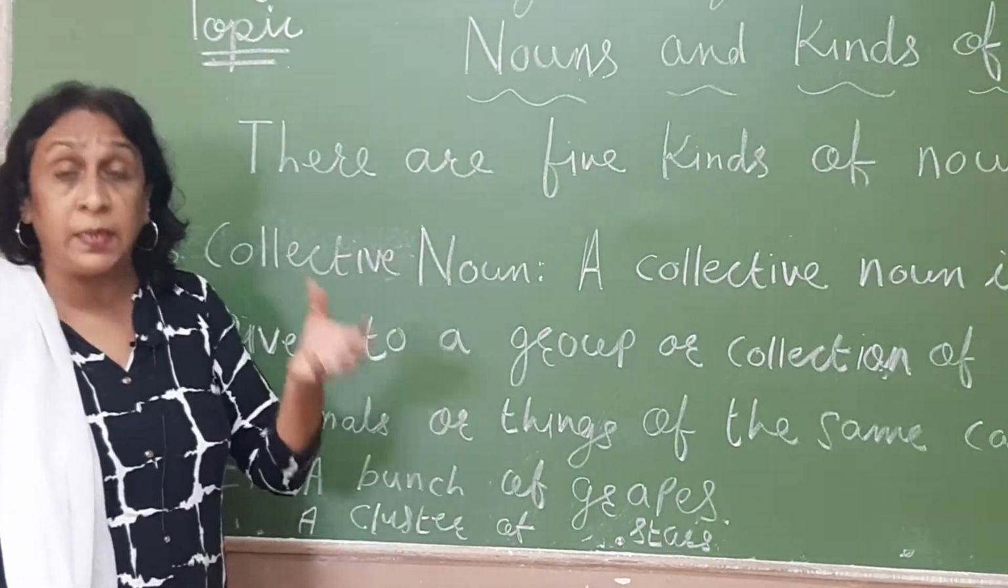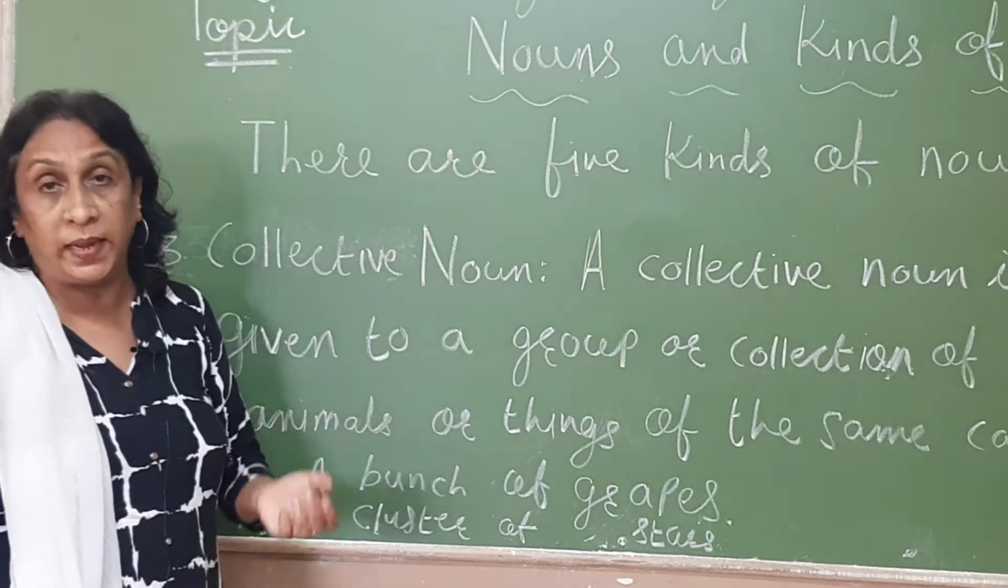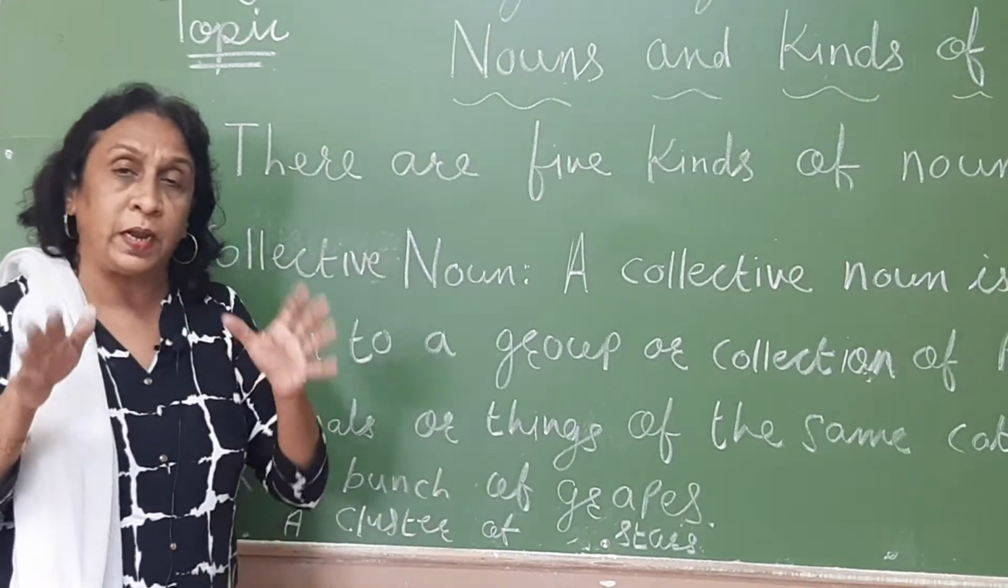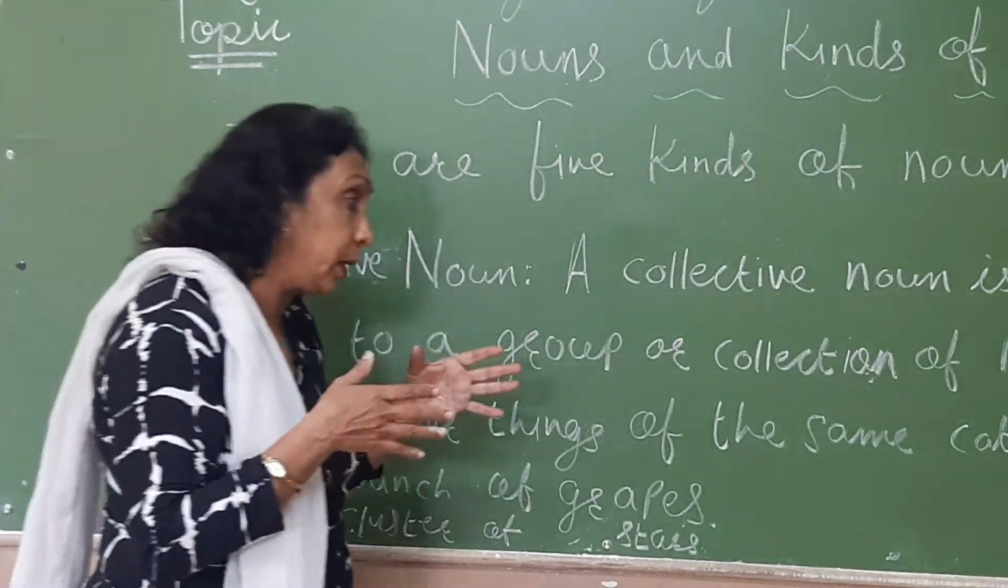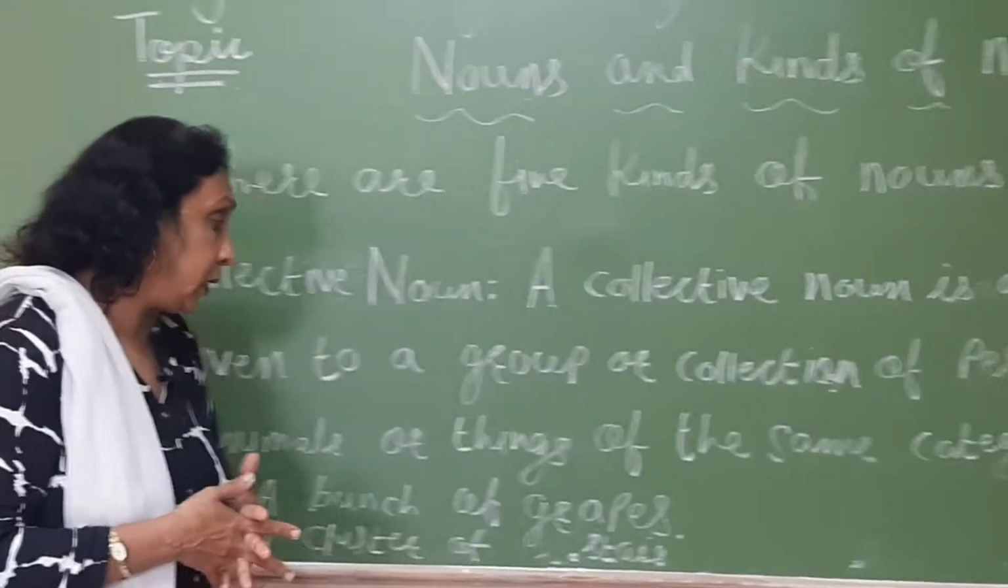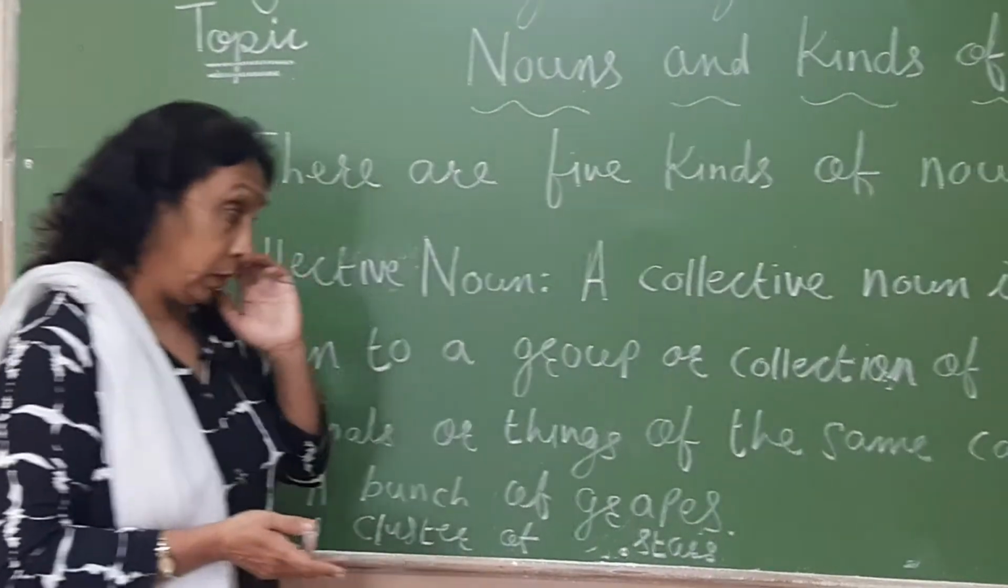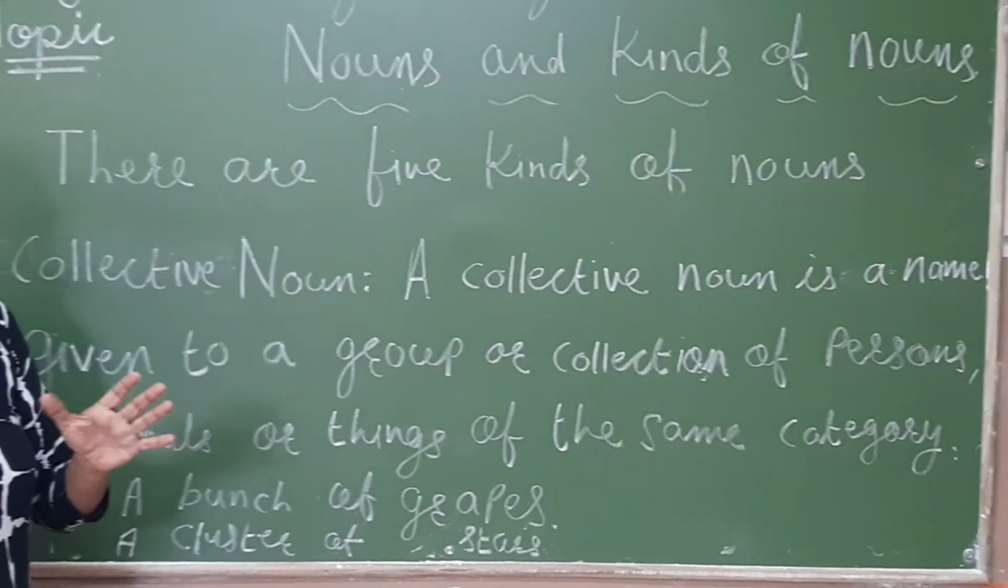Many keys are there. I have many keys with me together in my hand. I will say I have a bunch of keys. So all different types of keys but together, they are in the same collection or the same category. So like that, a collective noun is a noun given to a group or collection of the same kind.